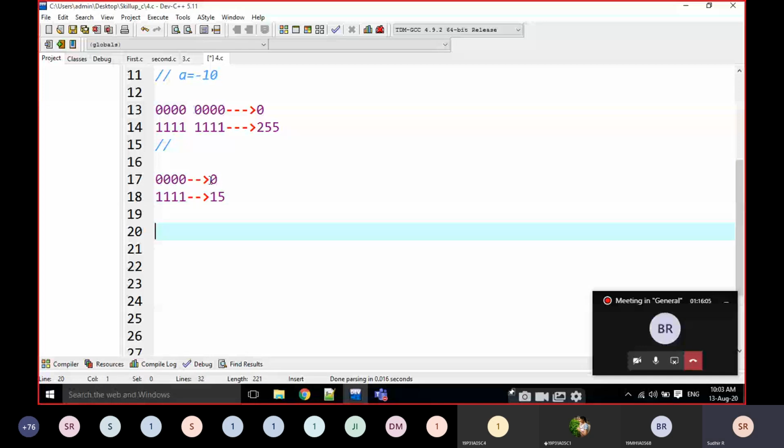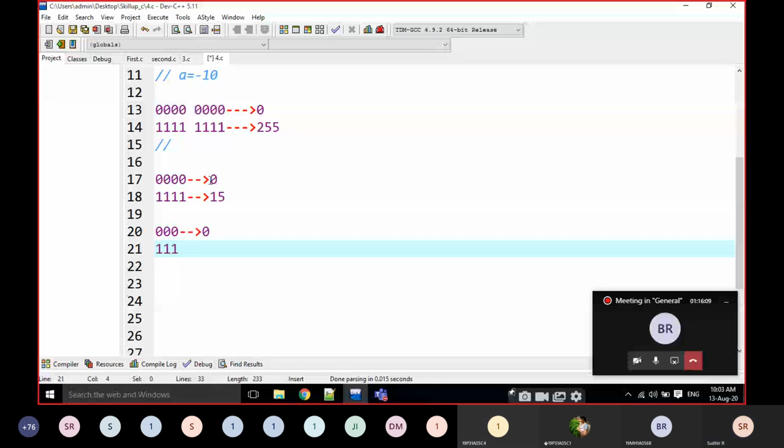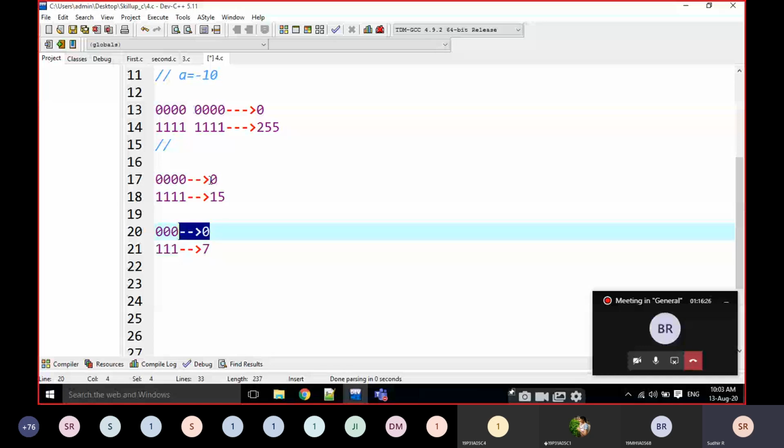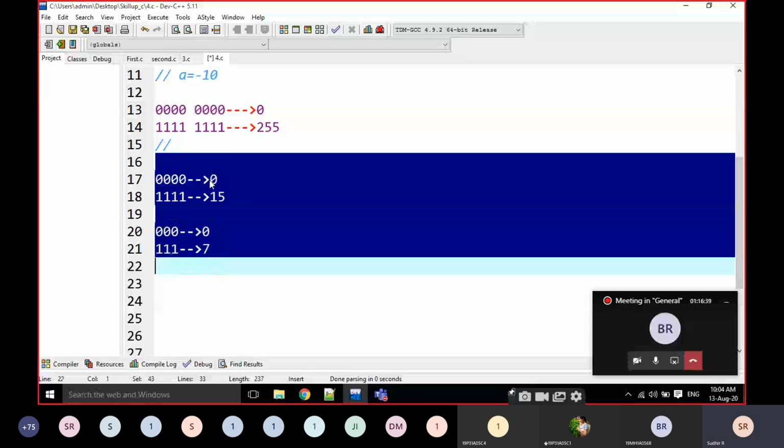For example, if it is a 3-bit representation, it is 0. And what is the maximum value? 7. We can represent only 0 to 7 numbers. We cannot represent 8 here. Okay? It is an unsigned integer. We cannot represent negative numbers. Why? This is the lowest number, the minimum number. 0 to 7. We cannot represent -1 also. Then how are we going to represent -1 here? I will explain it now.